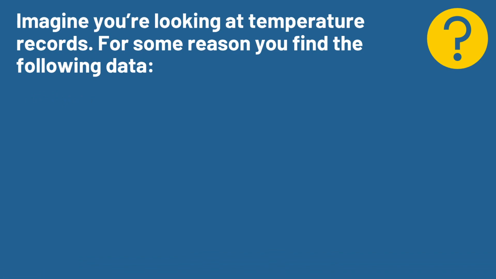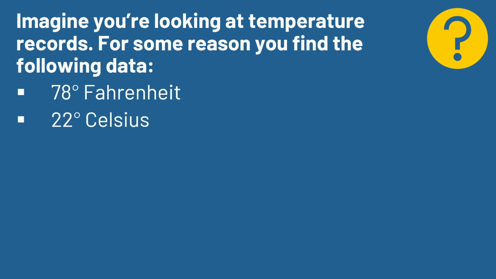And so to provide some context for why we need a standard normal distribution and why we need z-scores, because that's a question I often had when I was learning about this, let's imagine that we're looking at temperature records, and for some reason you find that the person recording the records was either very, very random or very, very sadistic and wanted to make your life challenging. And so you find 78 degrees Fahrenheit. Again, if you're an American like me, then that's easy to understand.